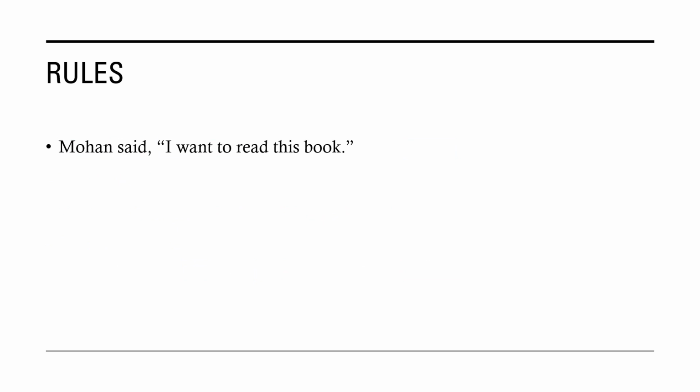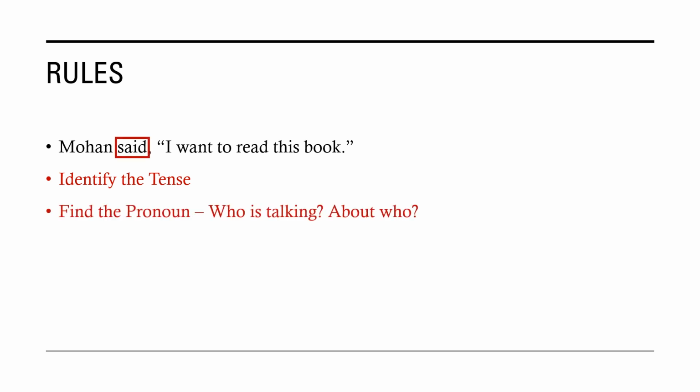Next example. Mohan said, "I want to read this book." Can you guess how this will change into an indirect speech? Identify the tense. Said. Find the pronoun. Who is talking? About who? Mohan is talking and Mohan is talking about himself. Find the adverb. This is the adverb.